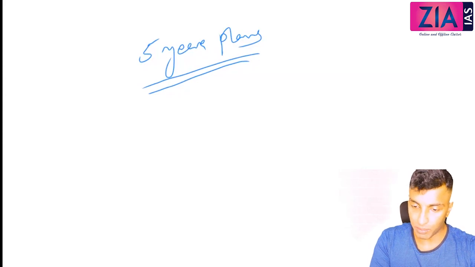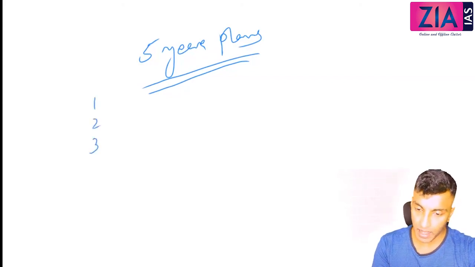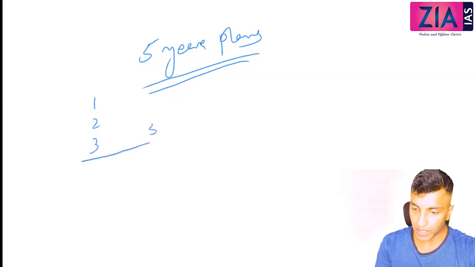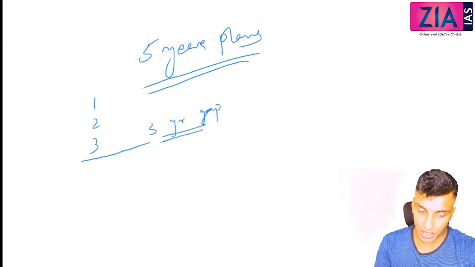Okay, so how to remember the plans? I'll tell you one short way to remember. You have 1, 2, 3, 5-year plans. Okay, and then after these 3 5-year plans, there is a 3-year gap. So first 3 5-year plans and then a 3-year gap.